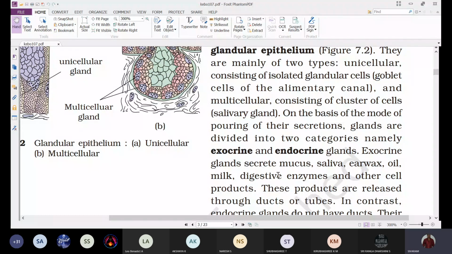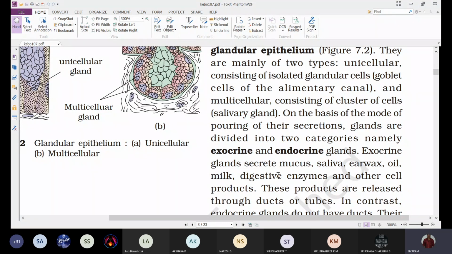Depending on the mode of pouring their secretions, the glands are divided into two types: exocrine glands and endocrine glands. Exocrine glands are the glands which secrete their secretions into specific regions through ducts.